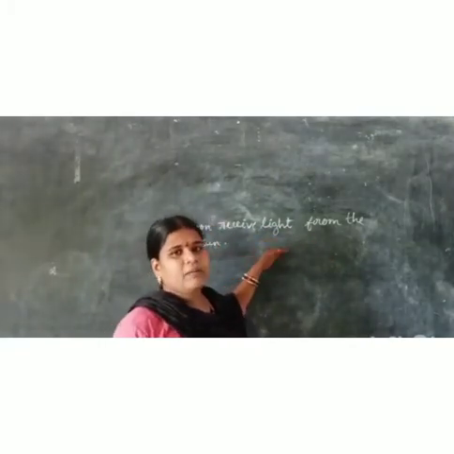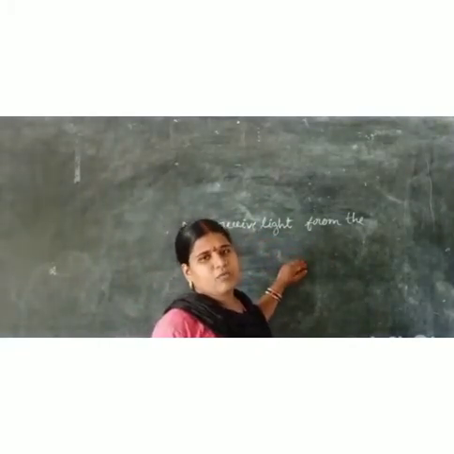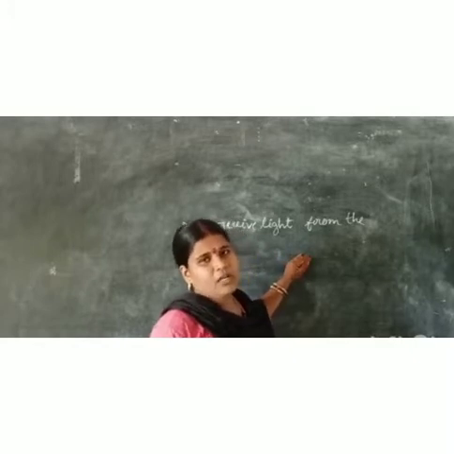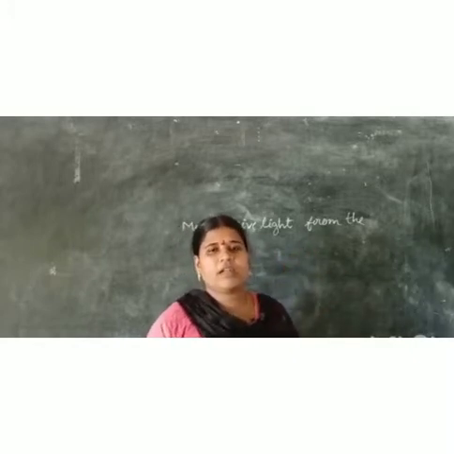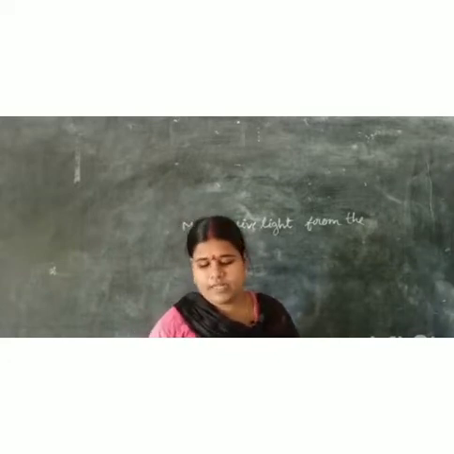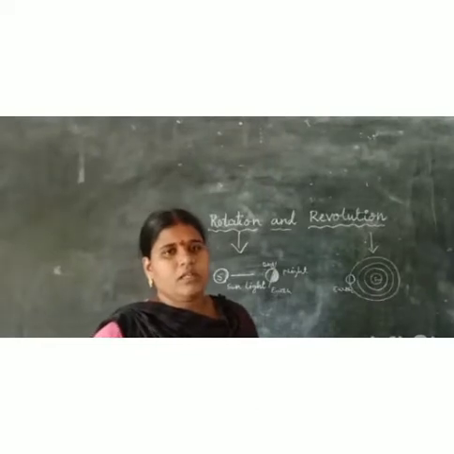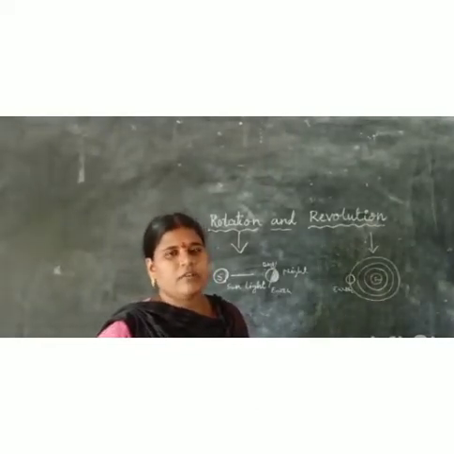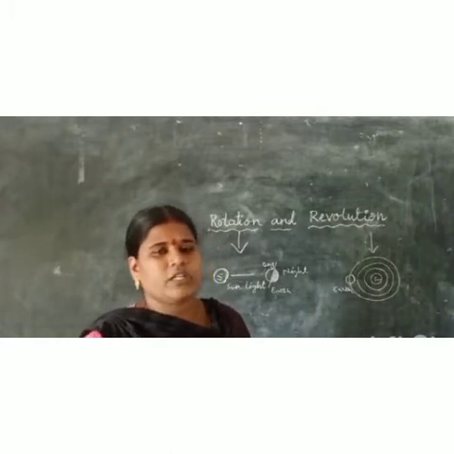Like that, the 9 planets don't have their own lights. All the planets and satellites get light from the sun. Now let us know about the rotation and the revolution of our earth. First of all, what is rotation?